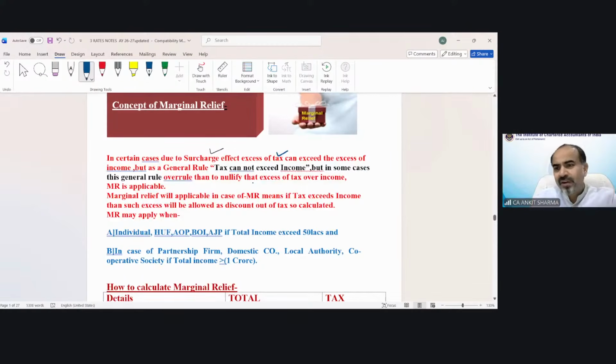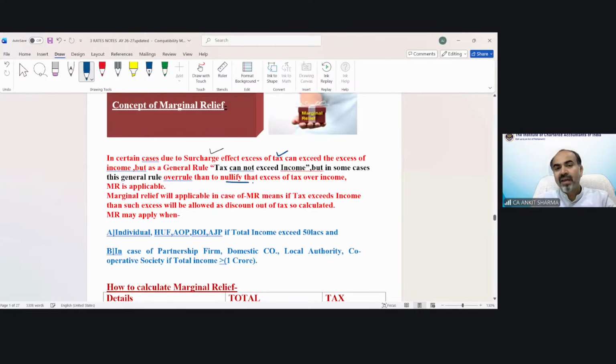Quality analyst is saying, sir, we have to take the surcharge slab while computing marginal relief. Yes, exactly. Absolutely correct. But as a general rule, tax cannot exceed income. But in some cases, this general rule is overruled.